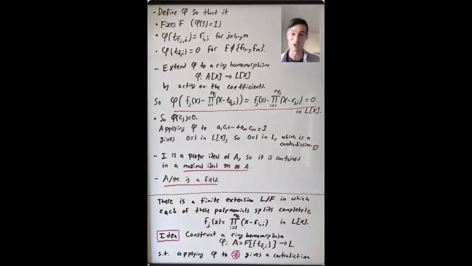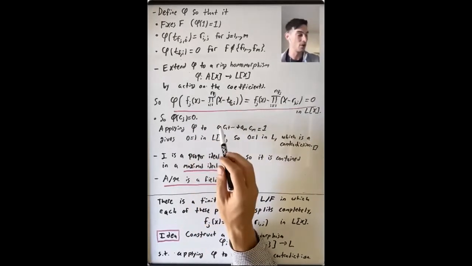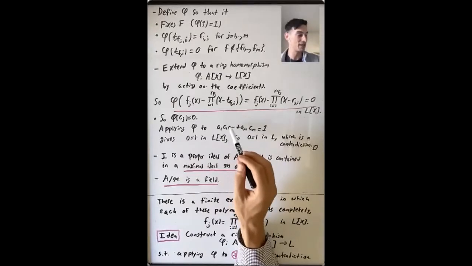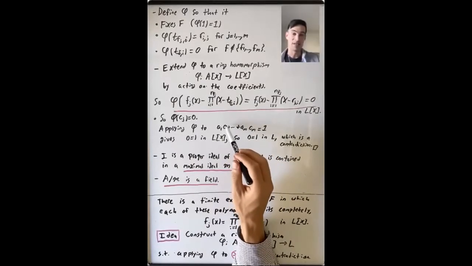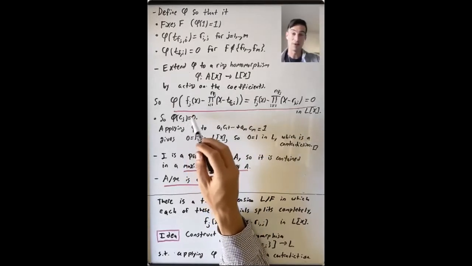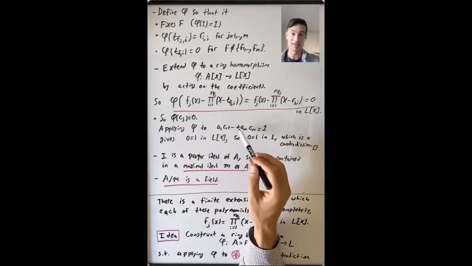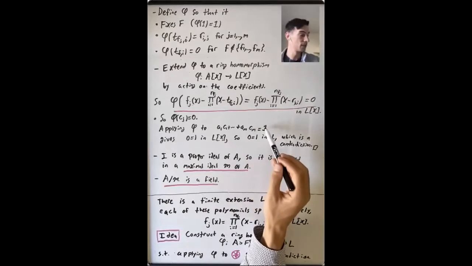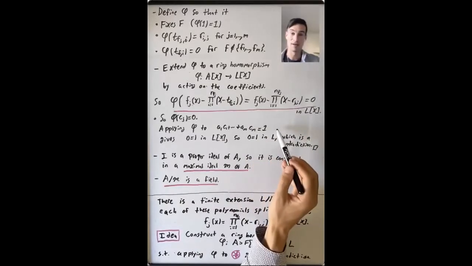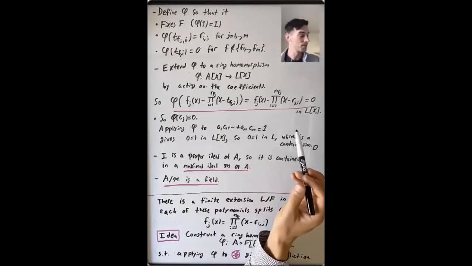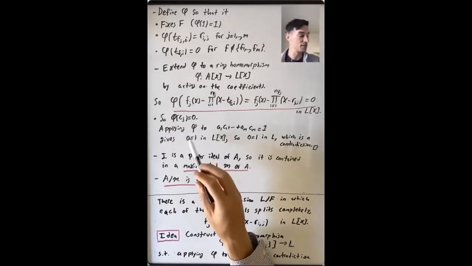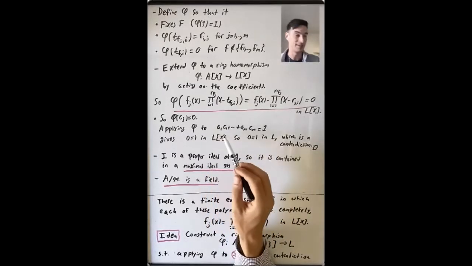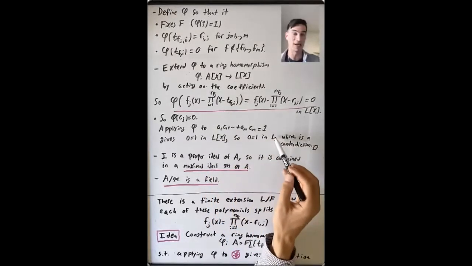And now we're in good shape because where does phi send a_1c_1 plus dot dot dot plus a_mc_m? Well, it sends a_1c_1 to phi of a_1 times phi of c_1. So if phi of c_j is 0 for each j, the whole left-hand side gets sent to 0 plus 0 plus 0 plus 0. But the right-hand side gets sent to 1. So what is this saying? This is giving us 0 equals 1 in L[x], or 0 equals 1 in L.